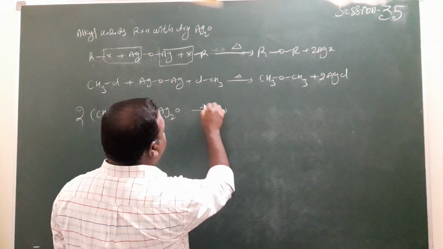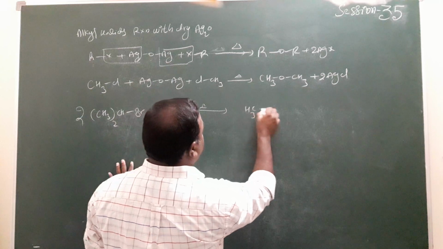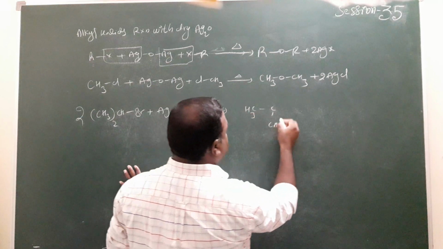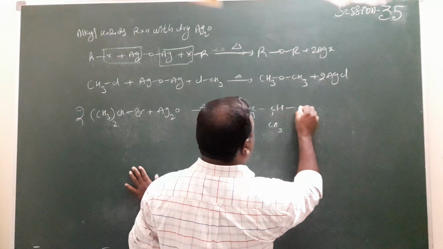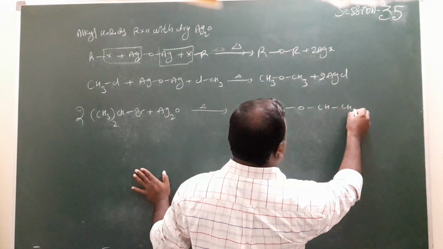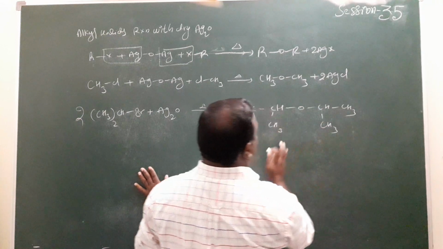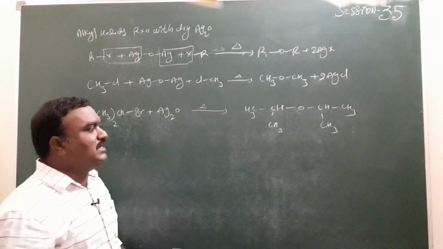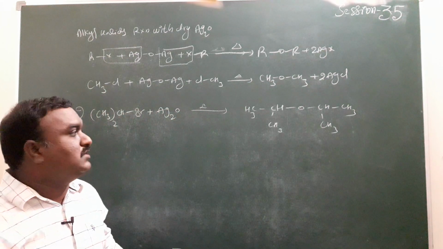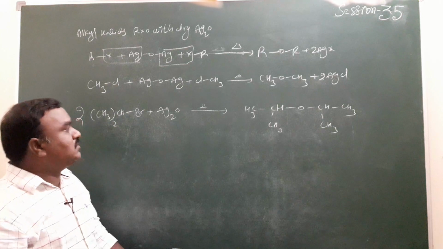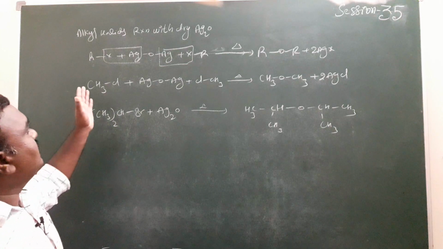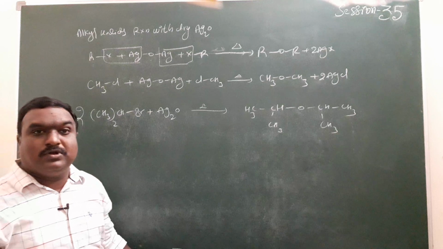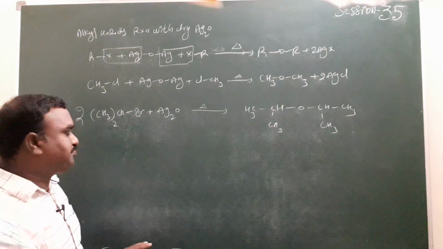In the presence of temperature, it produces CH3, again CH3, CH3. Diisopropyl ether is formed here. This is the way to write the products from the dry silver oxide reactions.